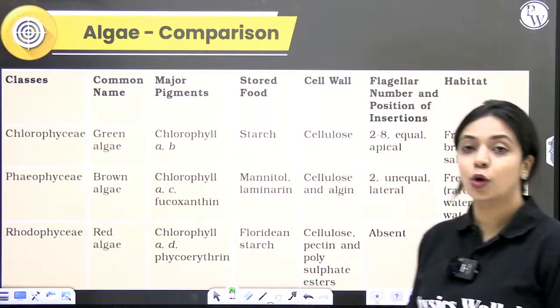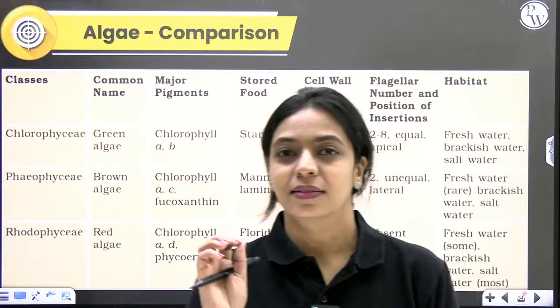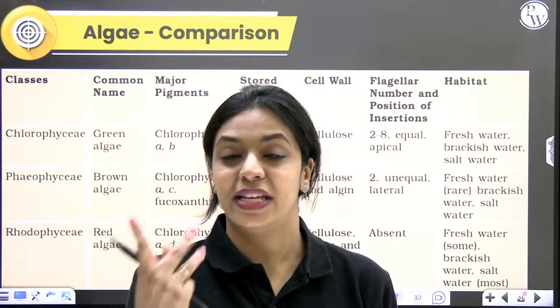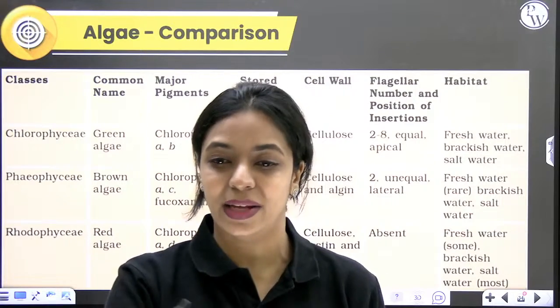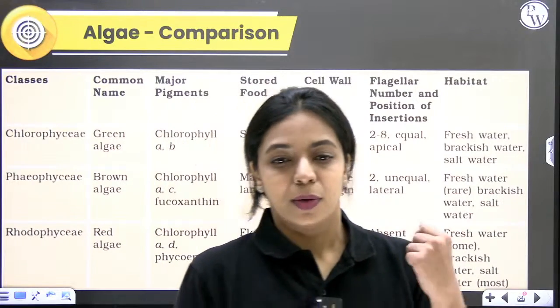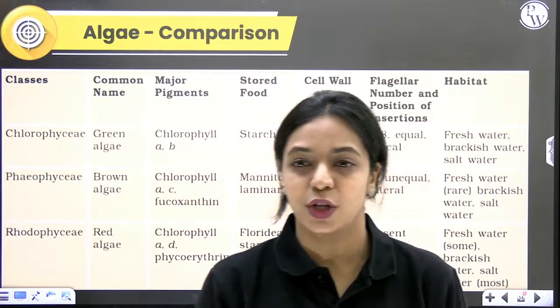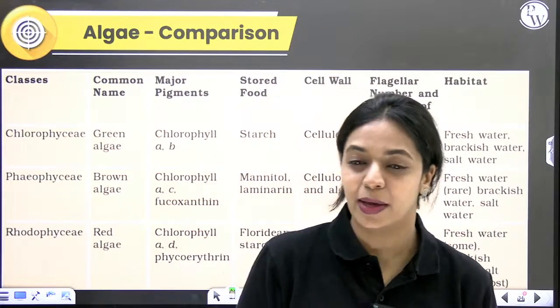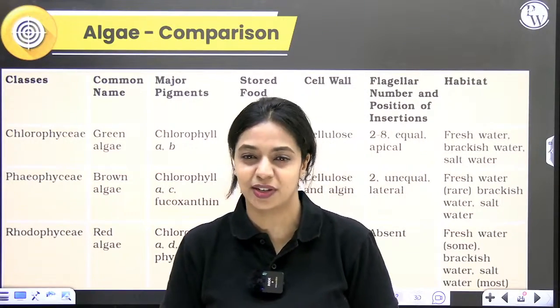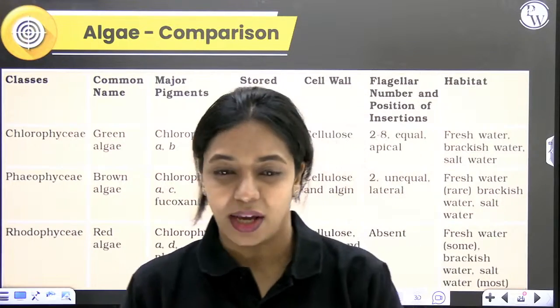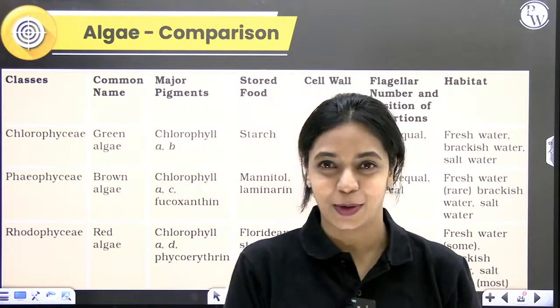Okay. Now quickly in the comment section, I want all the three mnemonics for green algae, brown algae, red algae. Quickly write it down. What is it for green algae? What is the image that you have in your mind? What is it for brown algae? What is it for red algae? Write it down in the comment section right now. Your time starts now. Tick, tick, 1.